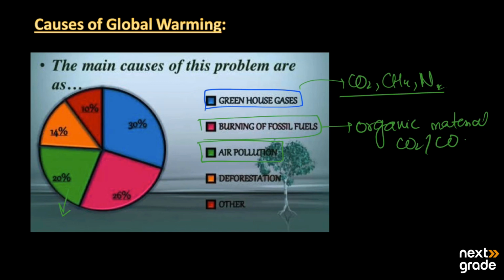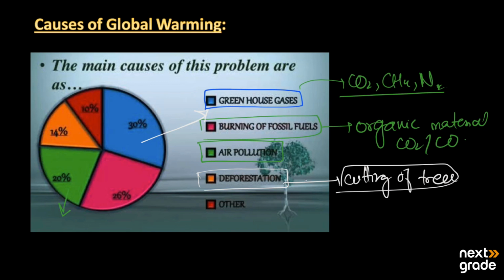Then we have 30% of the greenhouse effect. Here we have 14% from deforestation, which is the cutting of trees and removing the forest. Because there are fewer trees, they will produce less oxygen, and when there is less oxygen, it means the concentration of carbon dioxide is increasing day by day.